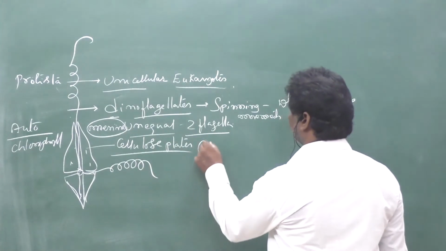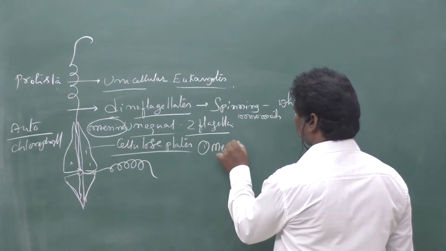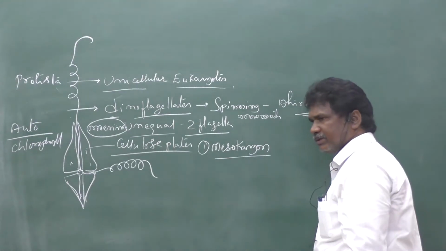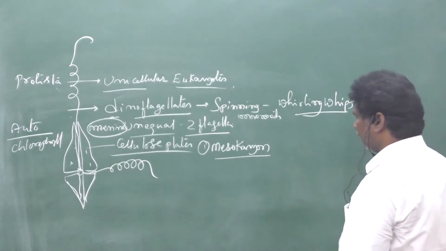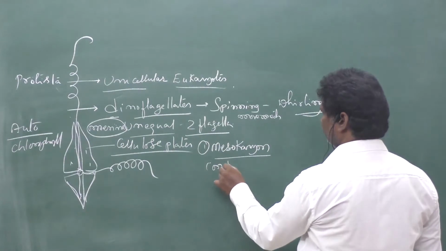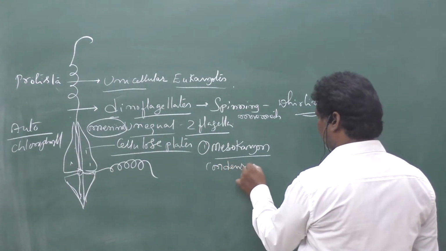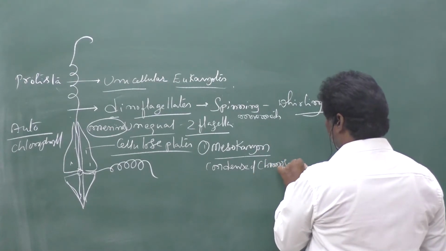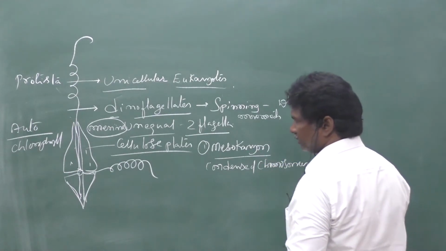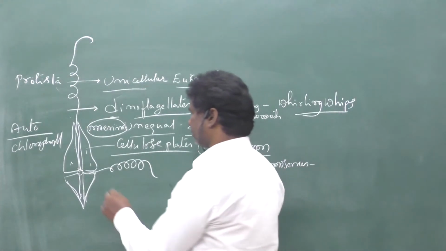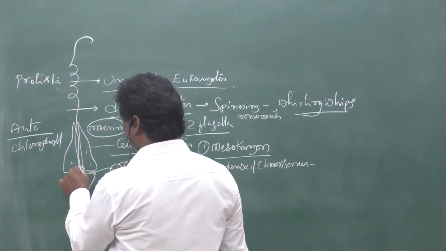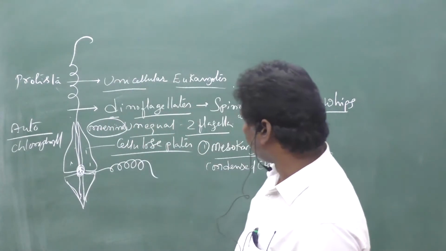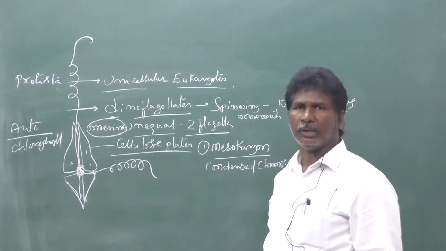So first one is the mesokaryon. So what is the meaning of mesokaryon? In these cells, the nucleus contains condensed chromosomes without histone proteins, and a single nucleus is present. So that type of nucleus having condensed chromosomes without histone protein is called mesokaryon.